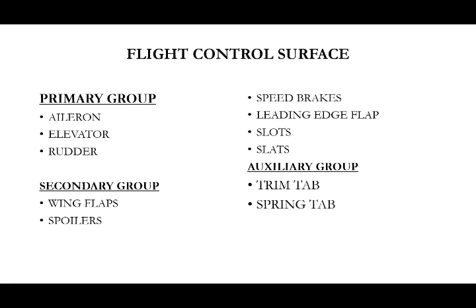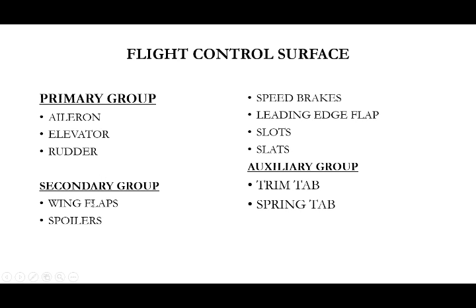This control surface is classified into three major groups. First is the primary group of control surfaces, then the secondary group, and then the auxiliary group. The primary group is aileron, elevator, and rudder. For example, for a small aircraft like a pushback type, these three are the major part. In that small aircraft, the other things are not necessary. So the primary group is necessary for all aircraft: aileron, elevator, rudder.